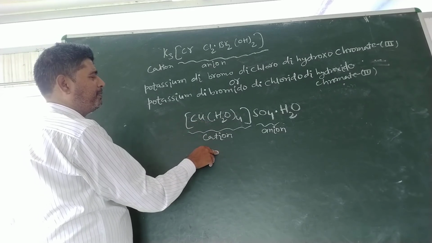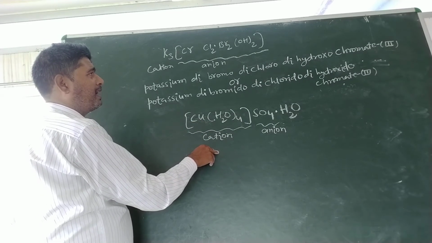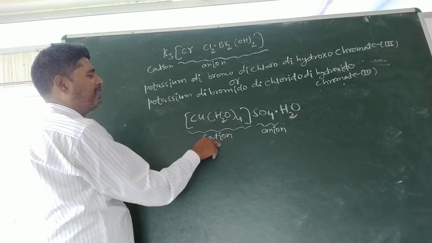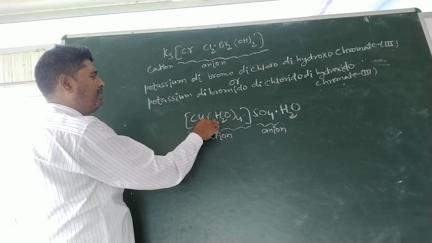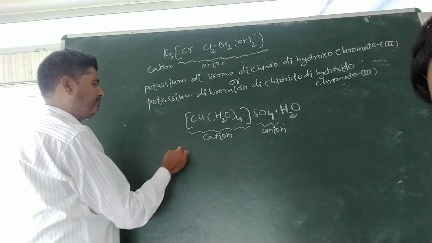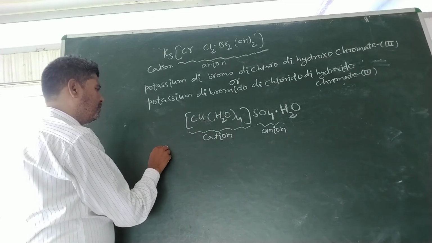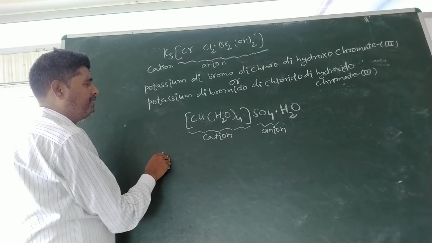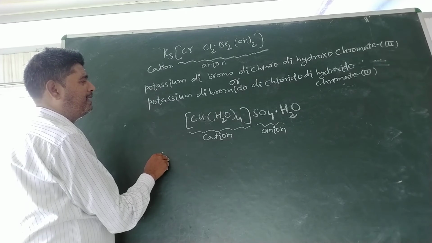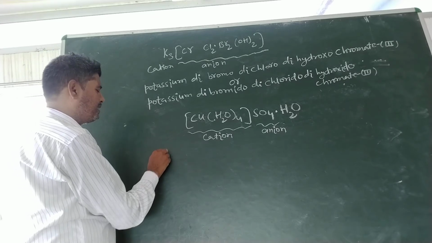For the coordination sphere, first of all we will write the name of the ligand. Here water is the ligand and copper is the central atom. Water is a monodentate ligand and the number of water molecules is 4. Hence as a numeral we will use tetra for 4. Tetra.